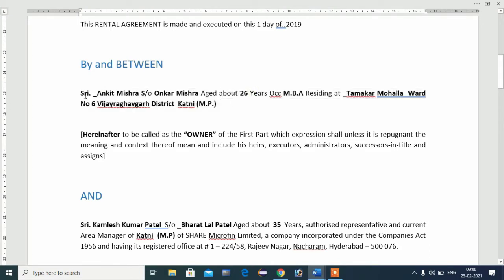For example, I have written here Sri Ankit Misra, son of Onkar Misra, aged about 26 years, occupation MBA, residing at Tamarkar Mohalla, ward number 6, Vijayawada district, Katni, MP. That means Ankit Misra, son of Onkar Misra, is 26 years old, his occupation is MBA, and he lives in Tamarkar Mohalla, ward number 6, Vijayawada.